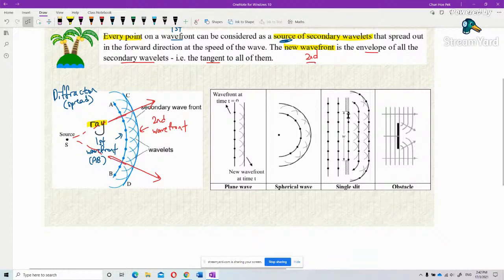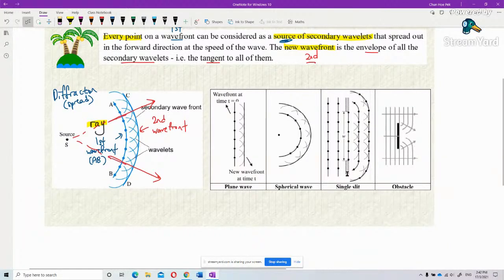The wave comes here, and you see every point on this produces a wavelet. So the middle is still a straight line, but the side follows the shape of the small wavelet. So it's a curve. At the side it is a curve. You see that? And then this one produces another wavefront, another wavelet, so the wavelet also curves.